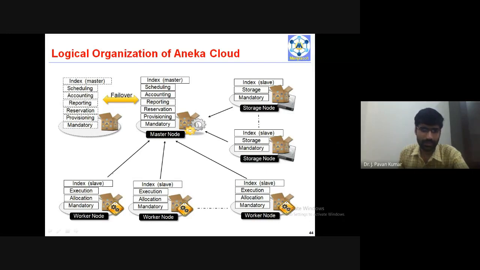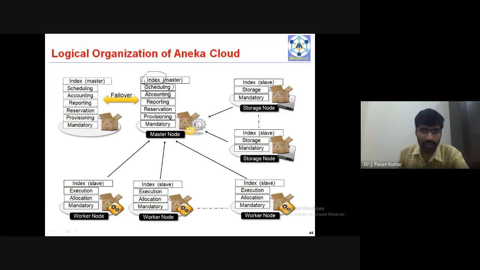Aneka cloud as a master-slave architecture, master-worker. Here, one node will be designated as the master node, and the other nodes will be worker nodes. What is the difference between the master node and the worker node? There will be a service called index, and there will be a service called scheduling. Actually, scheduling will also be part of this.